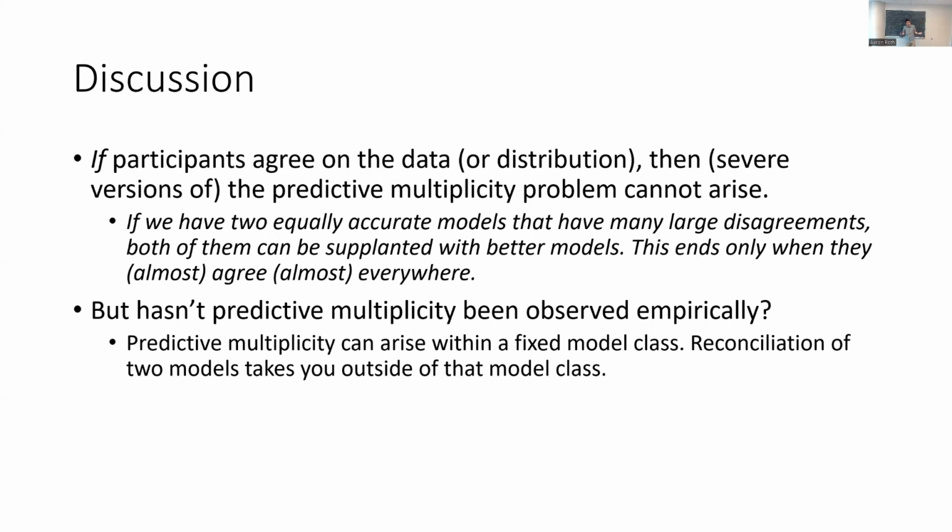And you might ask, well, hasn't the predictive multiplicity problem been observed empirically? The answer is yes. If what you do is the traditional thing in machine learning, which is to find a model by minimizing error in some fixed class, then the model multiplicity problem can arise. The trick is that the reconciliation procedure we introduce cross-calibrates these two models and results in new models that are outside of the original class. That's important.